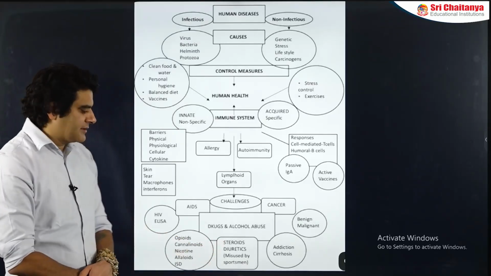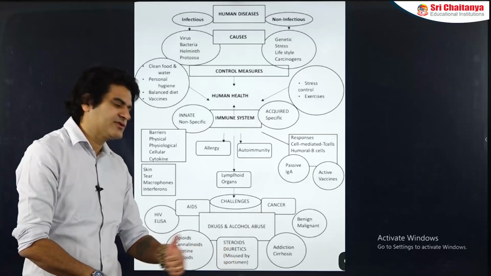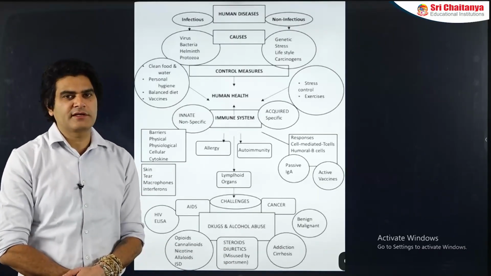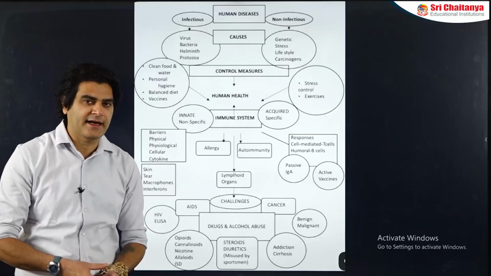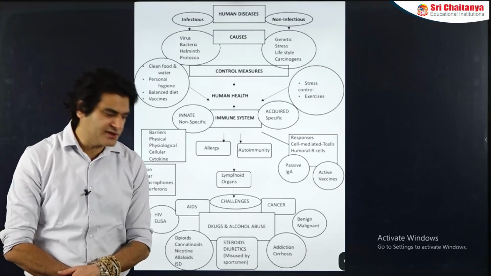Steroids are also something that generally are abused by sports persons. Diuretics also are abused by sports persons. Sports persons abuse steroids because steroids actually help in muscle building, so they enhance the performance in endurance sports. That is why the sports persons abuse them.